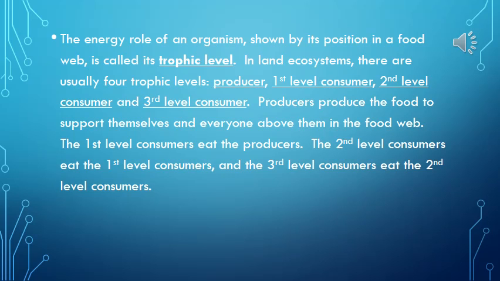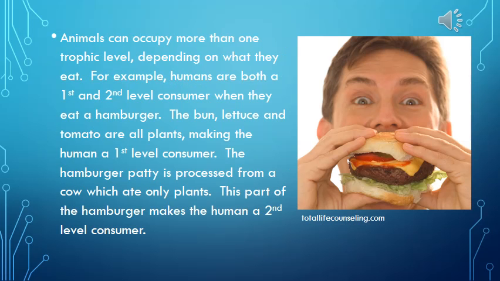In land ecosystems, there are usually 4 trophic levels: producer, first-level consumer, second-level consumer, and third-level consumer. Producers produce the food to support themselves and everyone above them in the food web. The first-level consumers eat the producers, the second-level consumers eat the first-level consumers, and the third-level consumers eat the second-level consumers. Animals can occupy more than one trophic level depending on what they eat.